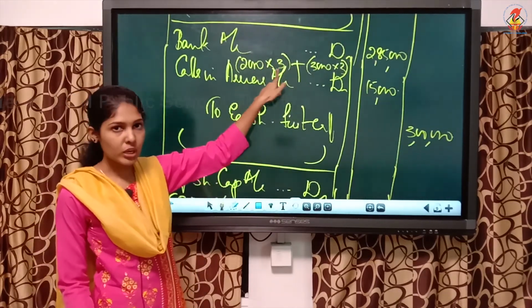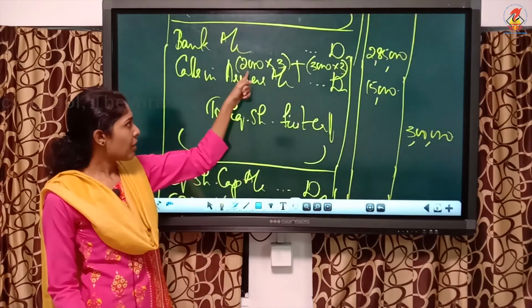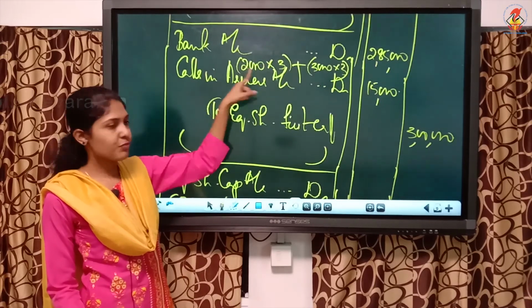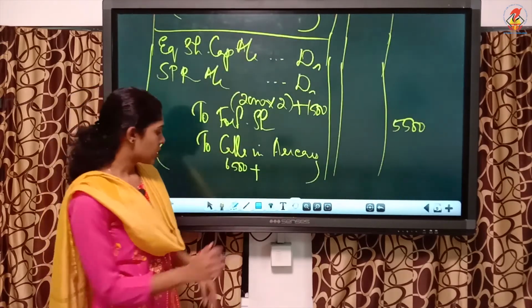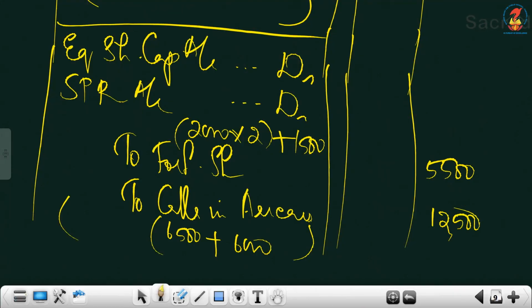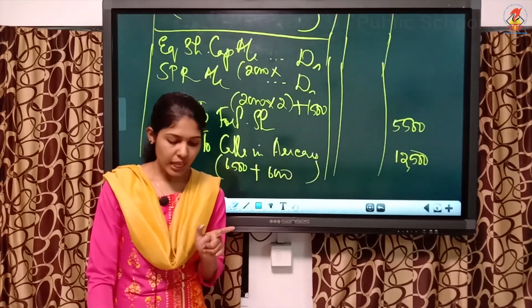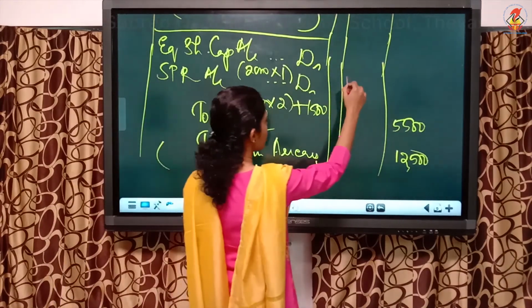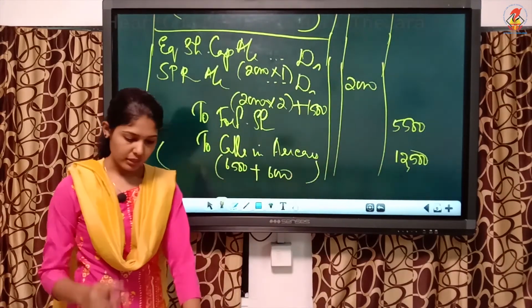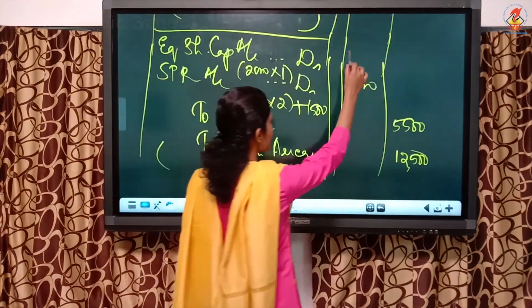Now we are writing only for Rajat, because now Rajat's shares are getting cancelled, not Rima's. So you have to take this figure. This is the calls in arrears for first call. That is for Rajat. So that is 6000. So altogether it is 12500, the calls in arrears. And here SPR would be 2000, that is Rajat's allotted number, into which premium you did not receive from Rajat. It is the allotment premium of 1. So it is 2000 and the balance you can write for share capital, that is 16,000.